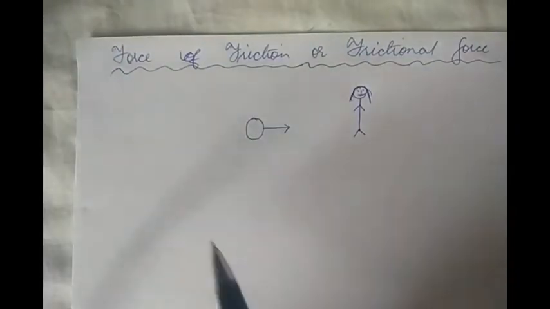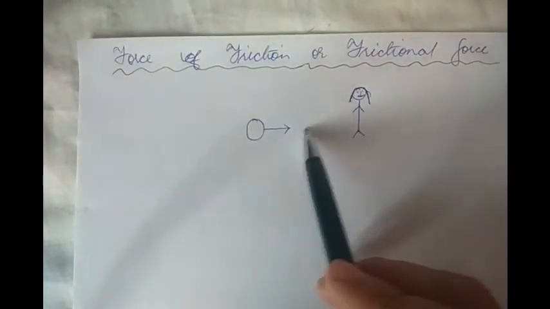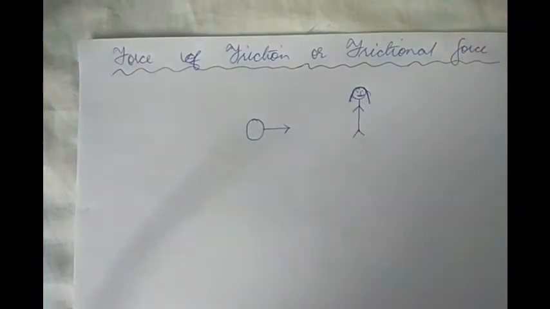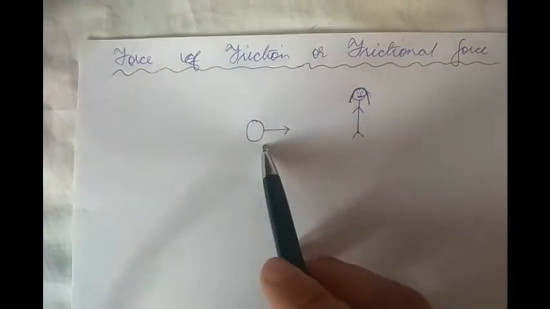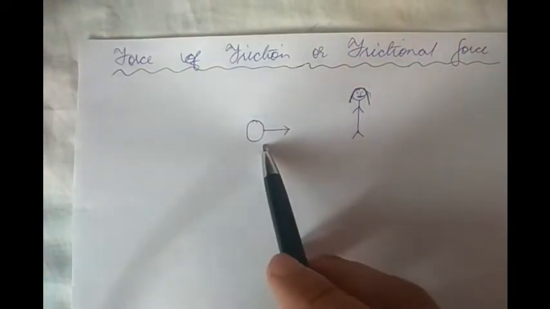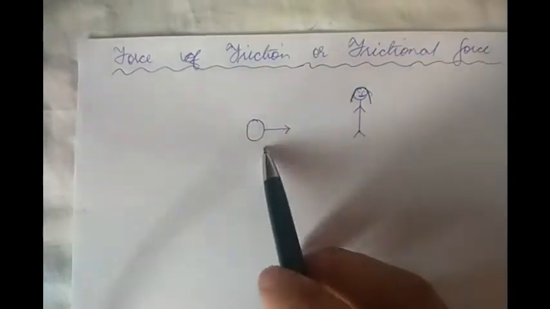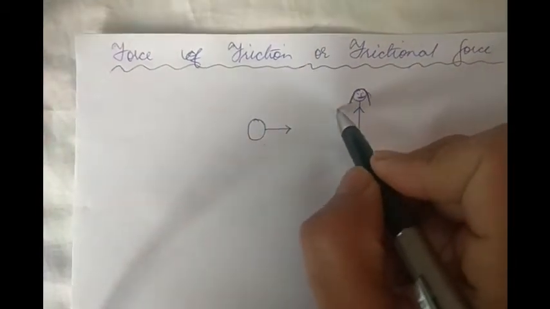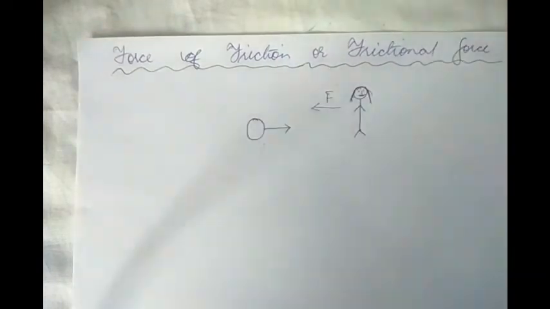Now say for example, you are standing over here and a ball is rolling towards you. This ball is rolling and coming towards you. Now what you want to do is you want to slow the speed of this ball, or you want to stop it. So in order to slow it down or to stop it, what do we do? You apply a force in the opposite direction like this.